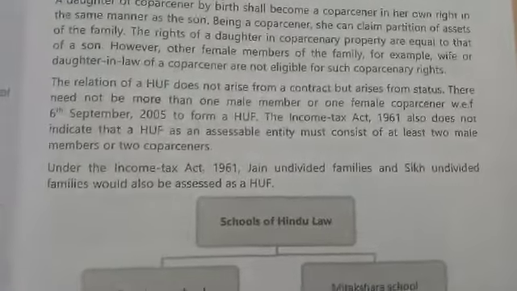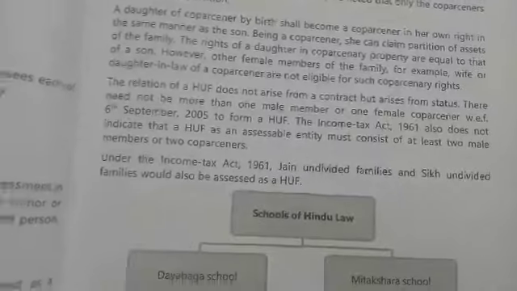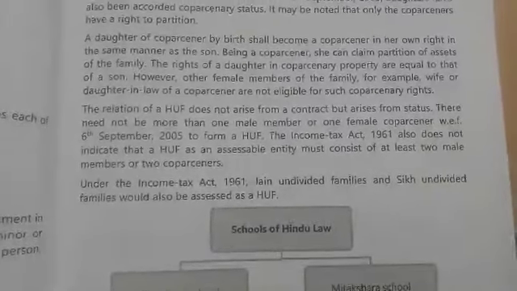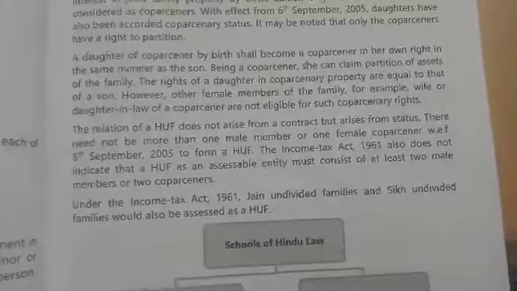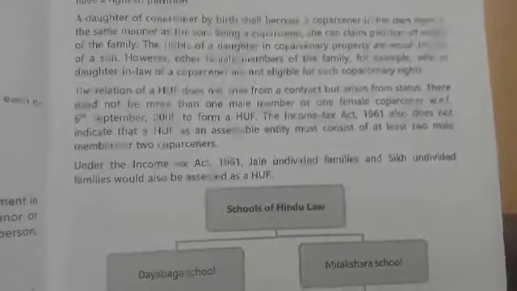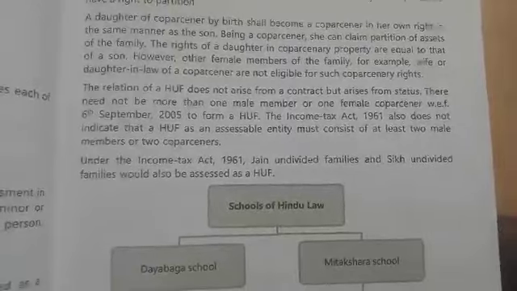In a contract there must be two or more persons, but in HUF it is not like that. One male member or one female member is enough. Under the Income Tax Act 1961, Jain undivided families and Sikh undivided families will be assessed as HUF.